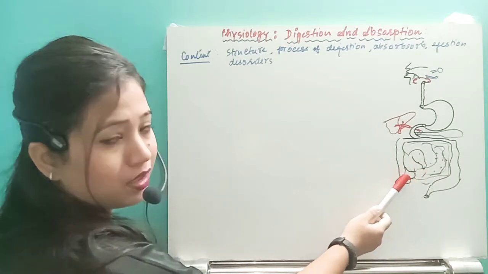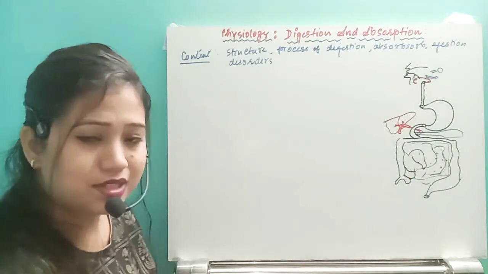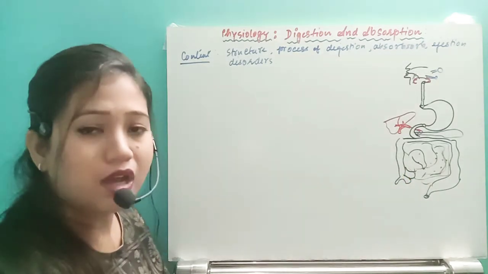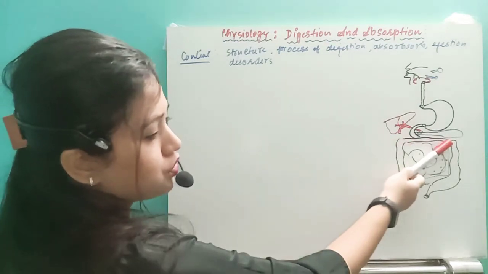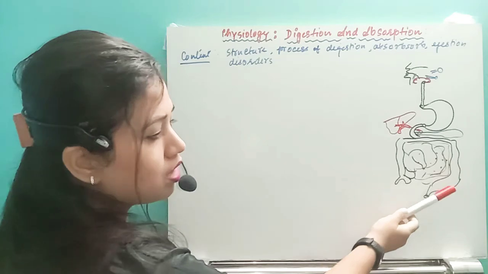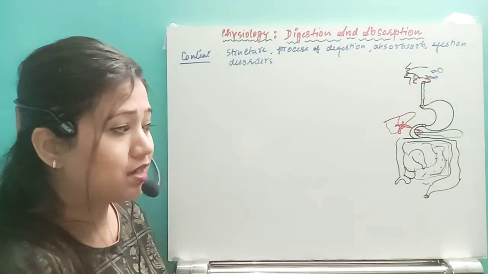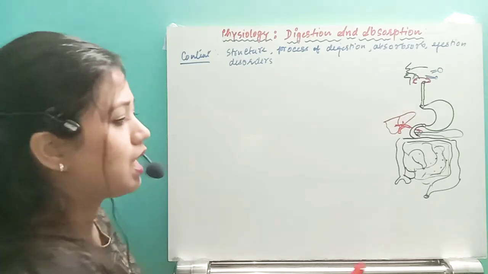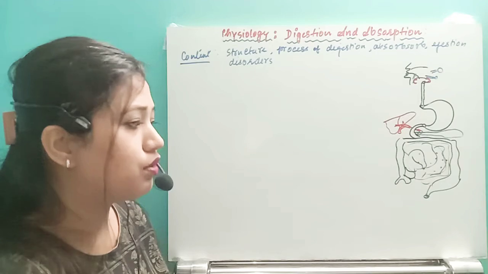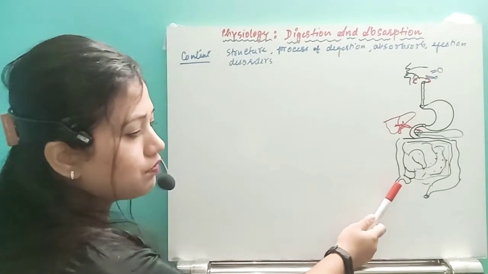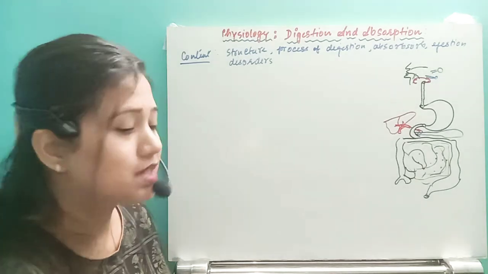After that we have the large intestine. The large intestine is divided into parts like this is the ascending colon, this is the transverse colon, this is the descending colon. Then after that we have the sigmoid colon, and after that the rectum, where the undigested food part will remain, and after that this is the anus, through which the undigested food part will be removed outside. Here we have one vestigial organ present, that is called the appendix.